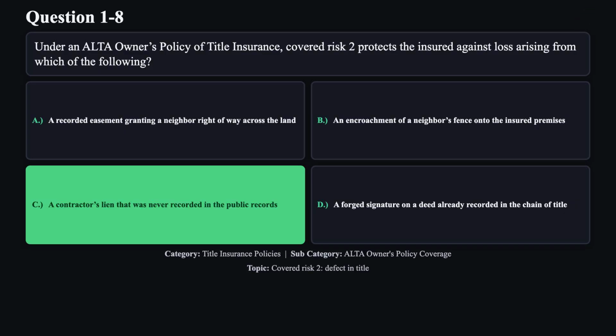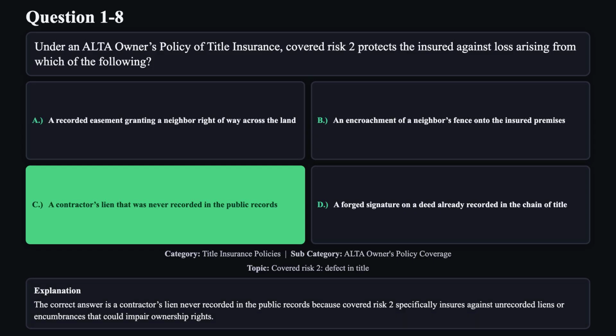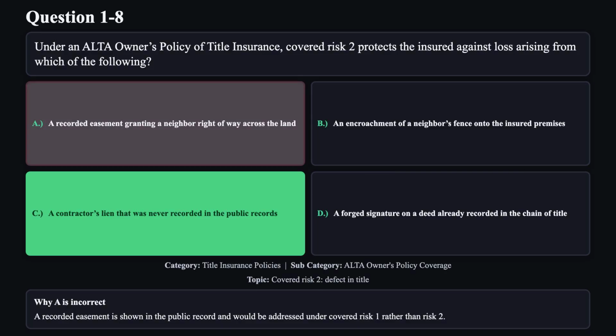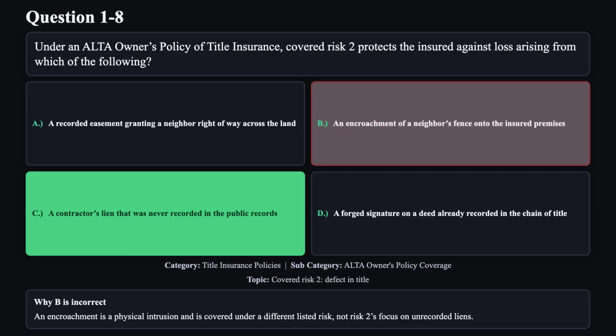The correct answer is C. The correct answer is a contractor's lien never recorded in the public records, because covered risk 2 specifically insures against unrecorded liens or encumbrances that could impair ownership rights. Reason A is not correct. A recorded easement is shown in the public record and would be addressed under covered risk 1 rather than risk 2.